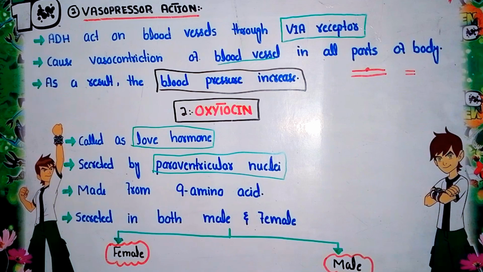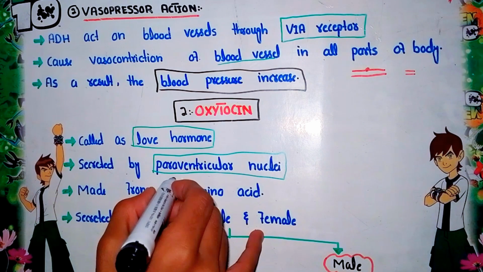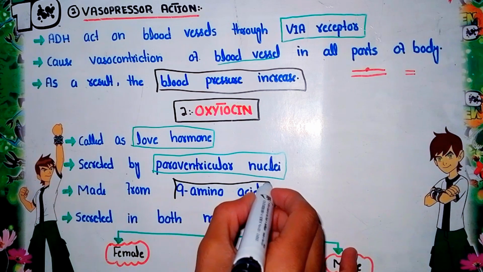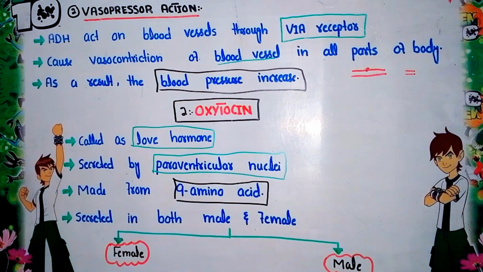Now, the structure of oxytocin is made from 9 amino acids. Oxytocin is secreted in both males and females, and it has different functions in each, so let us discuss the function of oxytocin in males and females.